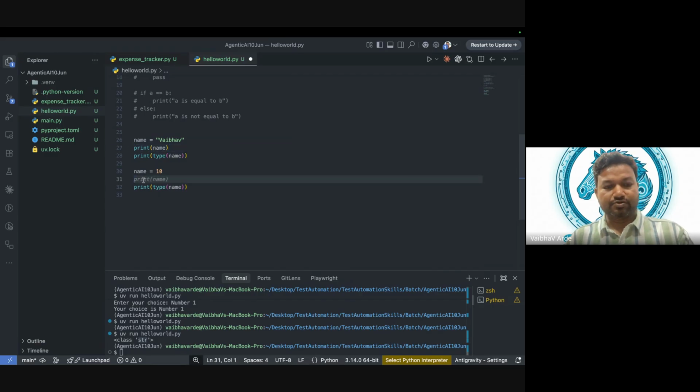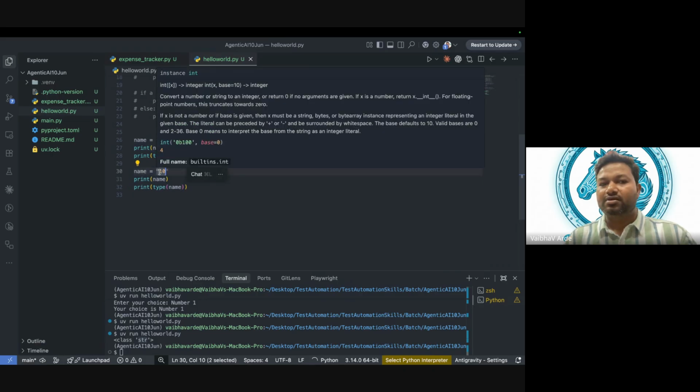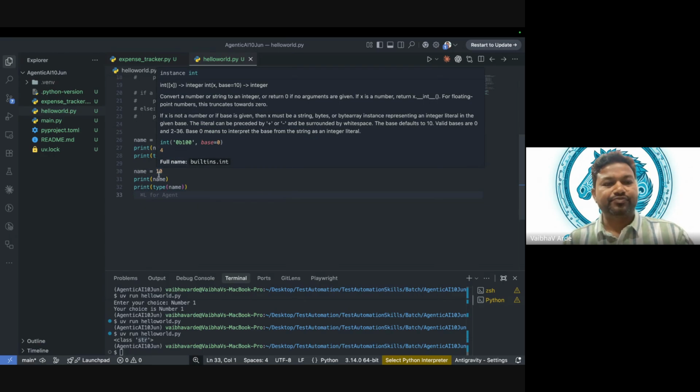Now what should happen over here? Initially, I said name equal to Vaibhav, and if I print, Vaibhav will be printed and the type will be str, right? If I say 10 in other languages, like Java or CPP, this will throw an error, right?